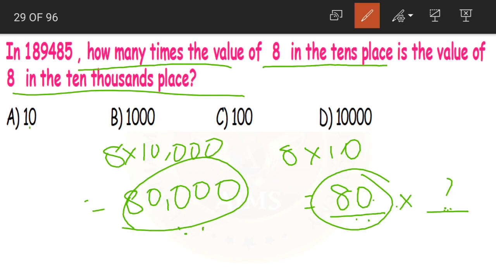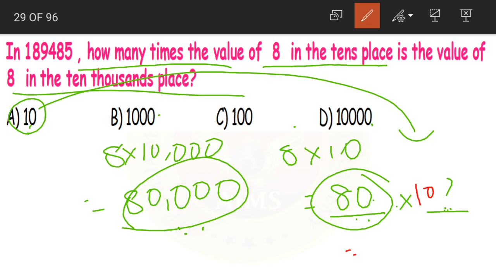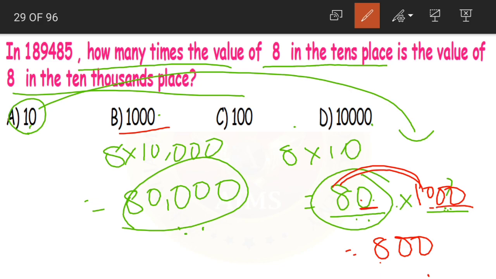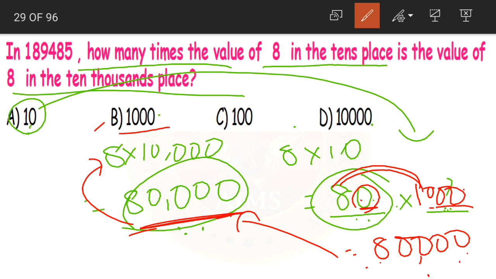Okay. Now two ways to solve this problem are, first, if you look at the options, you can go for the trial and error method. Take each option and check. First option is 10. So 80 into 10 becomes what? 8 ones are 8 and then 2 zeros. We'll have 800 only. So this is wrong. Next we have 1000. Now again 8 ones are 8, then we have 4 zeros, 1, 2, 3, 4. So 4 zeros. We got what? 80,000. That is equal to the place value of 8 in 10,000s place. So what is the correct answer?